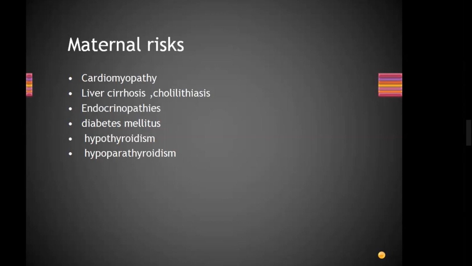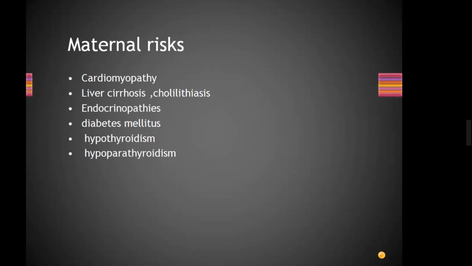Likewise, we remember in sickle cells, what was the first risk we discussed? What was the first risk in sickle cell disease? Maternal risk, yes, stroke, and it starts from the brain, okay? In thalassemia, it starts from cardiomyopathy, from the heart.